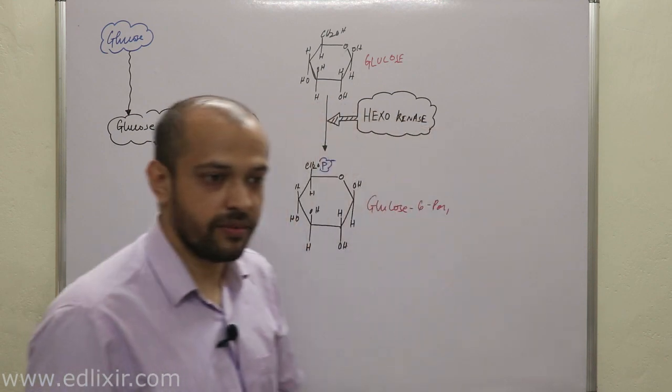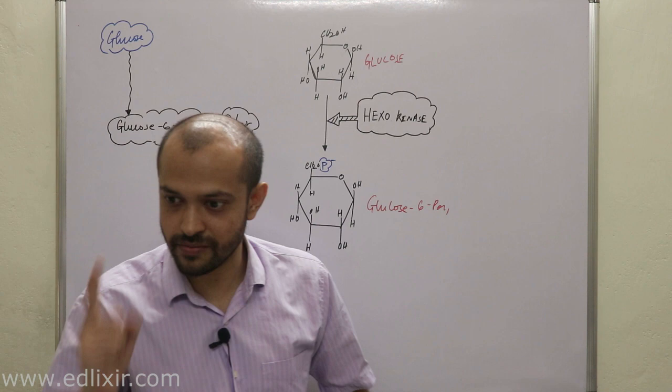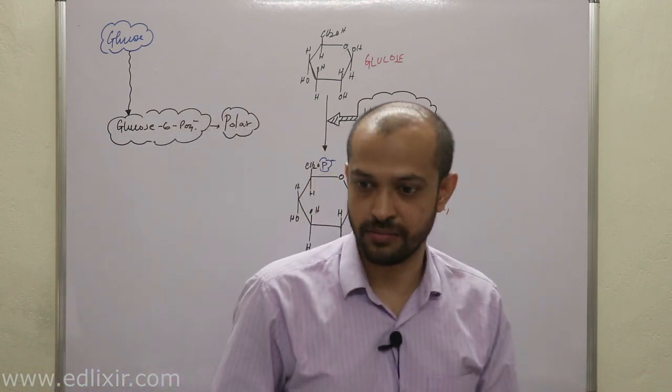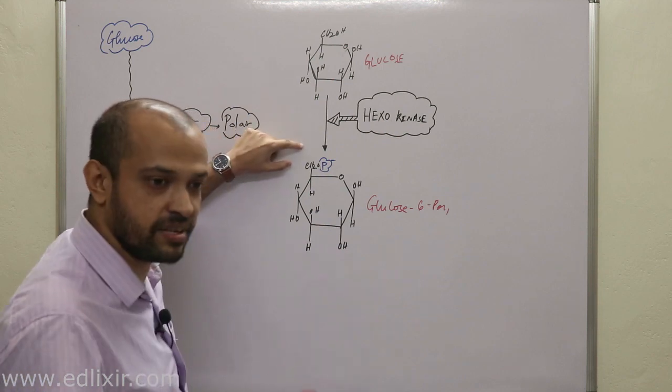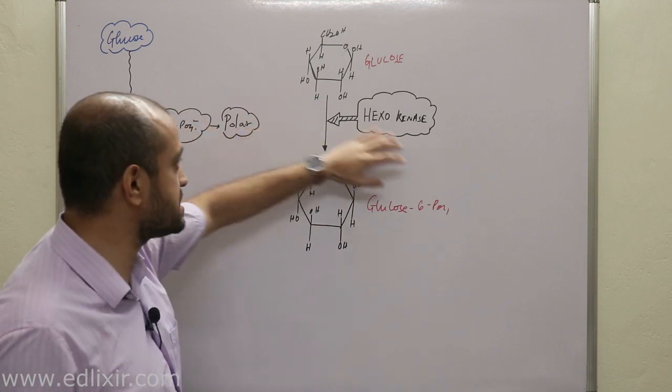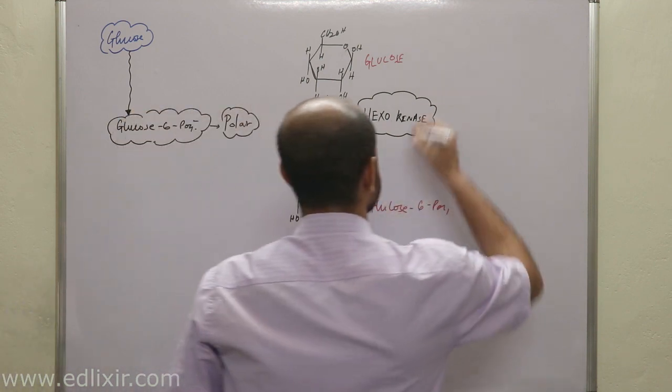That means the first reaction of glycolysis, now listen with all your attention, is the rate limiting step. The first step of glycolysis is actually the rate limiting step. Clear? And the enzyme is the rate limiting enzyme.